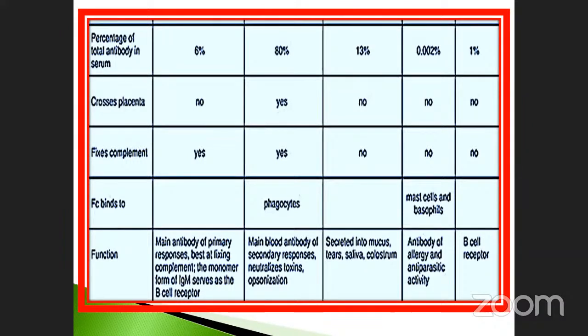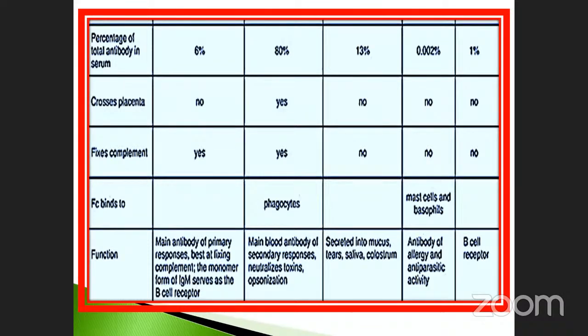This is also another. Okay, opsonizations. Already you know about antigen antibody. When it reacts, what happens? They will do the neutralization of the toxin, and another one is called opsonization. These are the two processes done by the antigen antibody reaction after the entry. Okay, see that it is secreted into the mucus, tears, saliva, colostrum. Colostrum is very, very important.